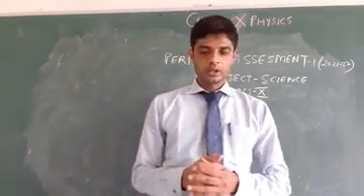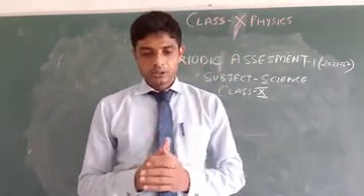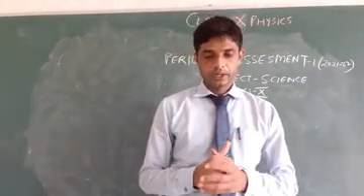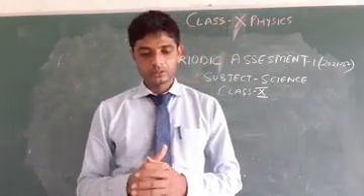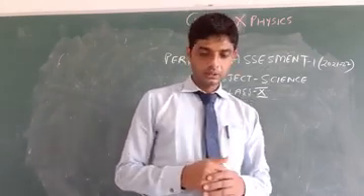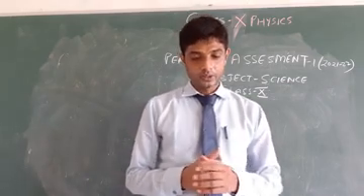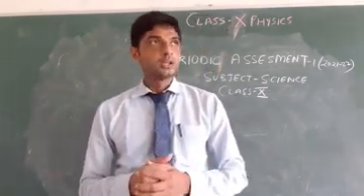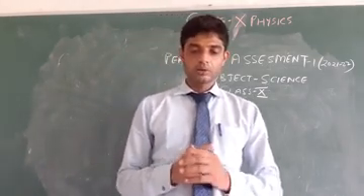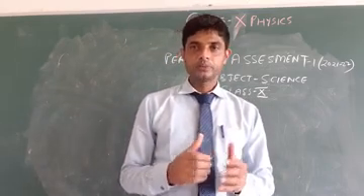Question number 8: a concave mirror of focal length 12 cm produces a double image of an object. Find out the position of the object when such a thing is possible. So in this question, a concave mirror of focal length 12 cm is given and it produces a double image of an object. You have to find the position of the object.